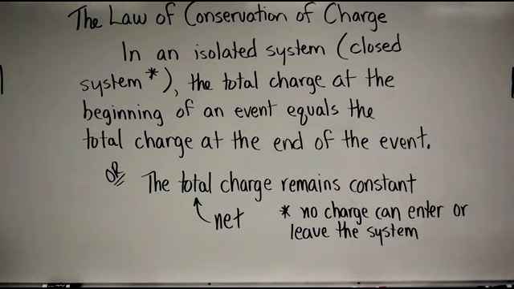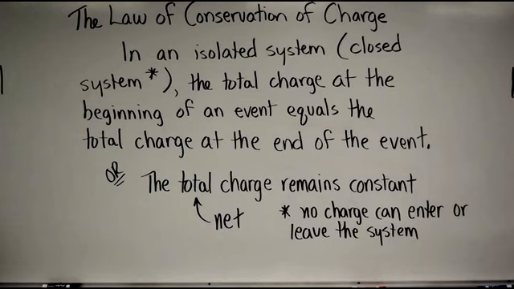So, if you'd like to copy the law of conservation of charge, you can copy it now. You can pause the video. Here we go. In an isolated system, and that would be a closed system, the asterisk at the bottom tells us that a closed system is one in which no charge can enter or leave the system. We say charge because we're talking about the law of conservation of charge.